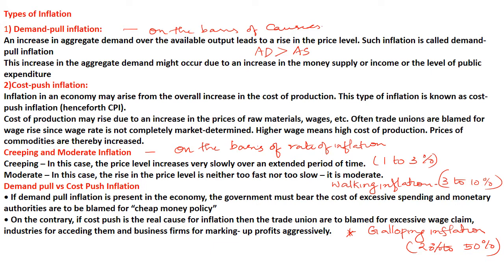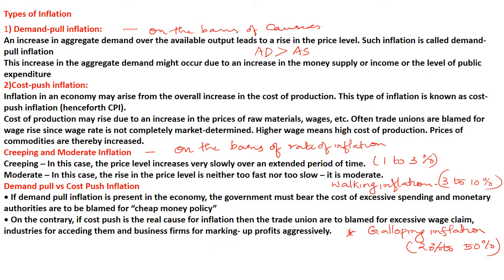Now the creeping and moderate inflation, like I told, come under the basis of rate of inflation. Creeping means a very slow rate only, that is a 1 to 3% increase in the price. So that is creeping inflation.